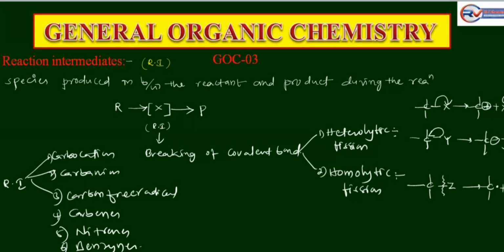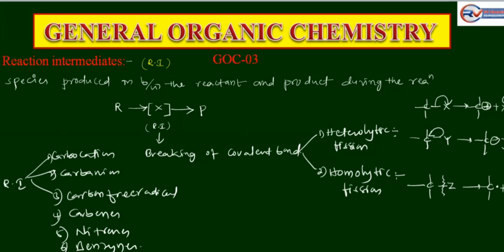See, reaction intermediates. What is a reaction intermediate? The species produced in between the reactant and the product during the reaction is a reaction intermediate. Short-lived fragments are called intermediates.